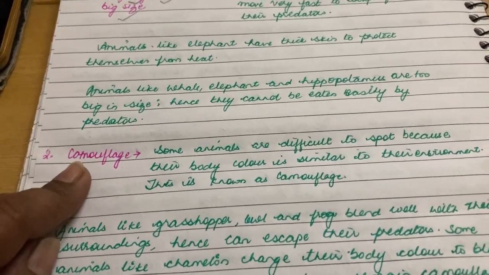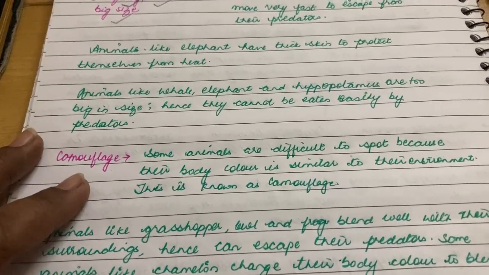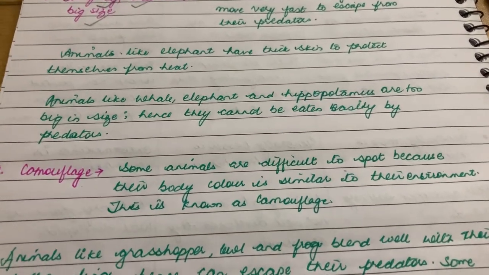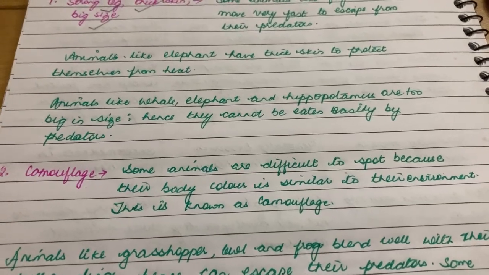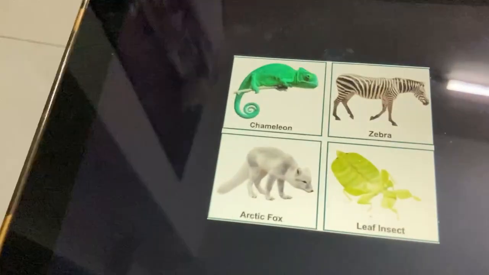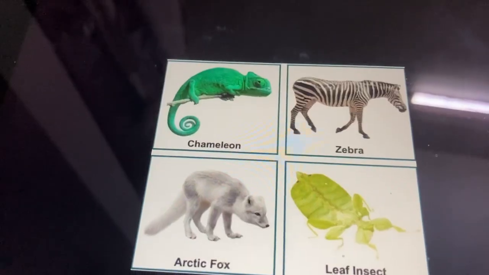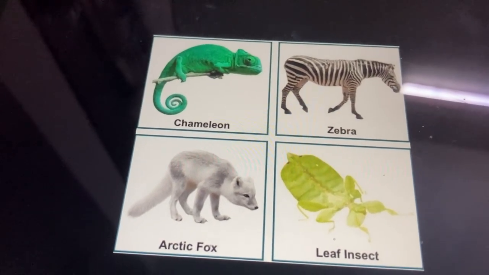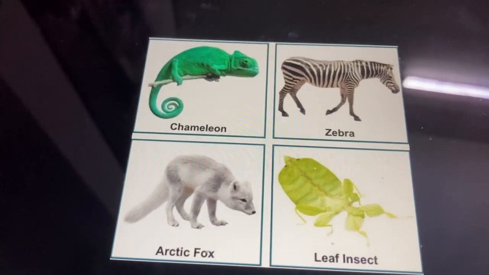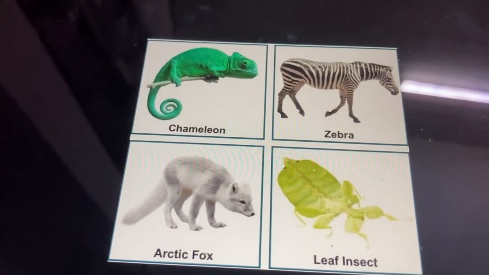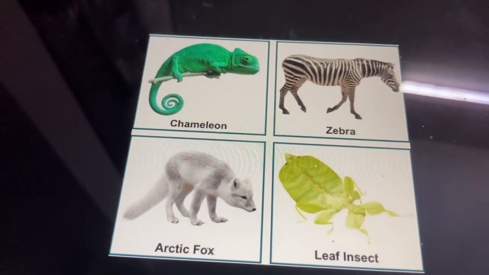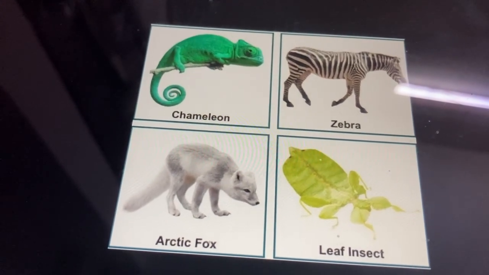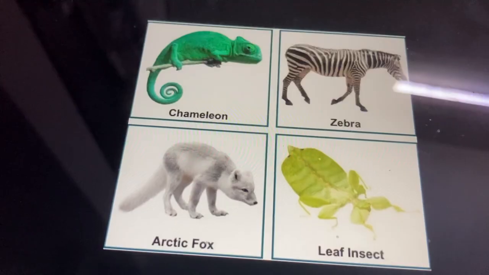Similarly, the next is camouflage. So what is camouflage? This means that some animals' body color matches the surroundings. For example, here you can see this chameleon, my dear students. This chameleon has a special characteristic wherein its body color changes depending on the place it is residing. If it is in trees with green leaves, the body color will be green.